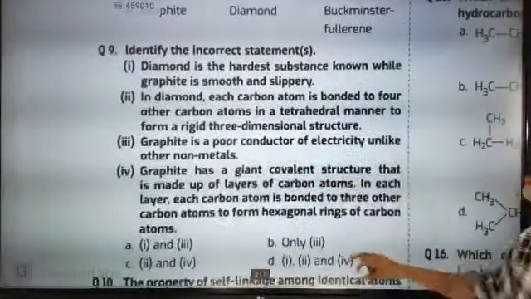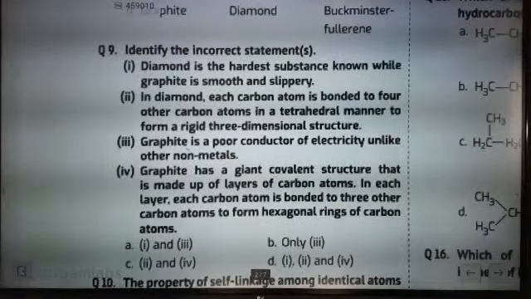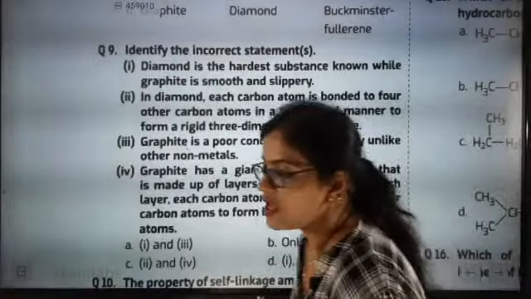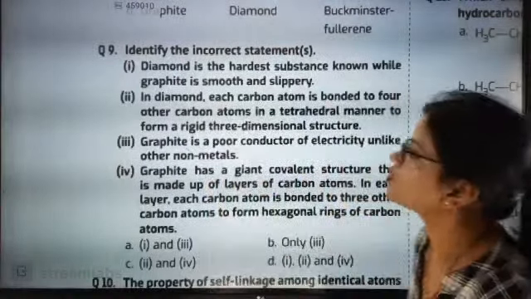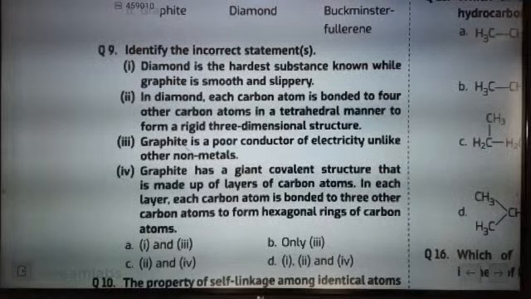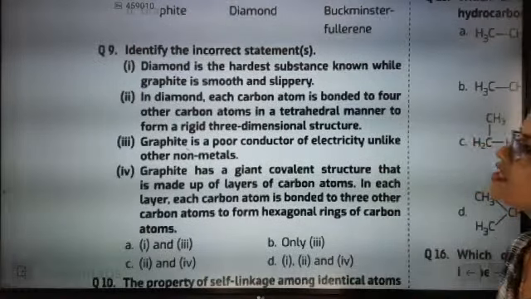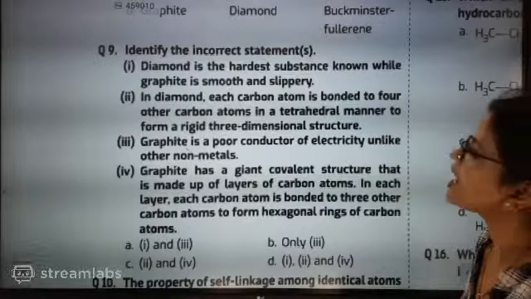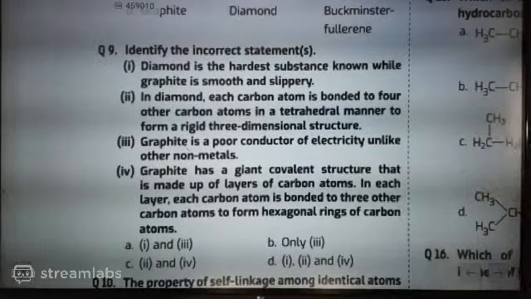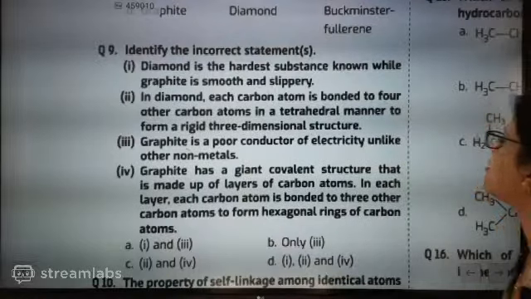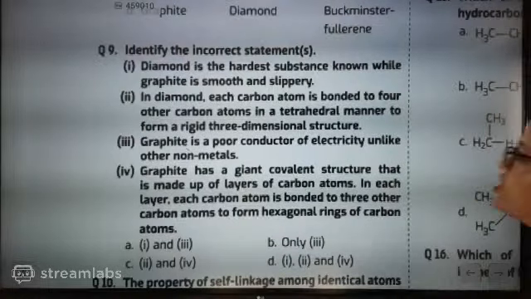Now the question is, identify the incorrect statement. Here in this question you have to identify the incorrect statement. The statements are: Diamond is the hardest substance known while graphite is smooth and slippery. In diamond, each carbon atom is bonded to 4 other carbon atoms in a tetrahedral manner to form a rigid 3-dimensional structure. Graphite is a poor conductor of electricity.